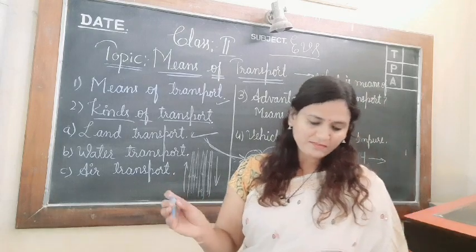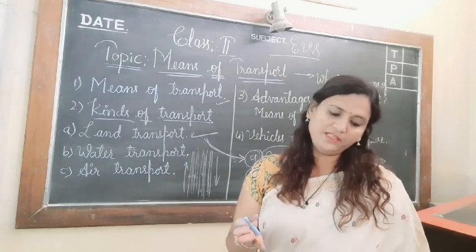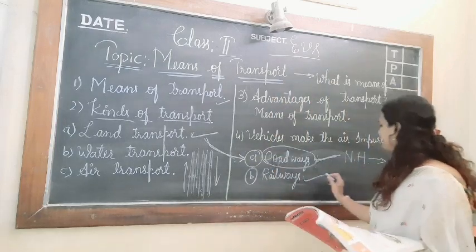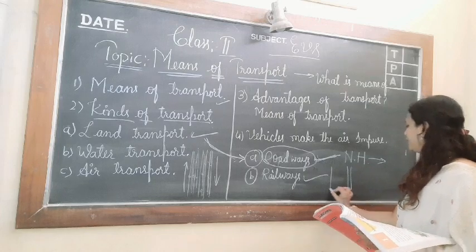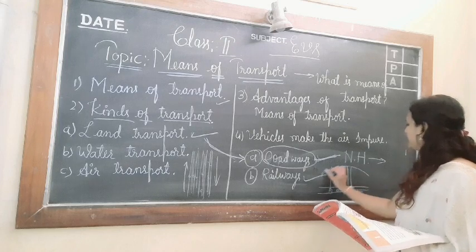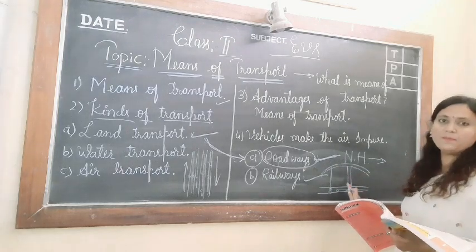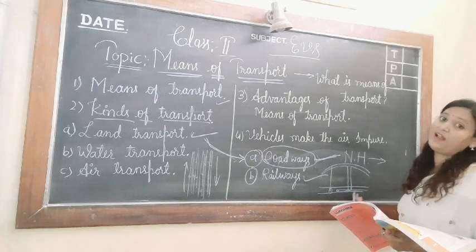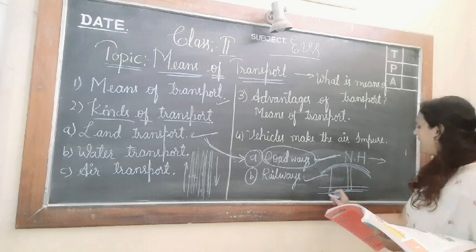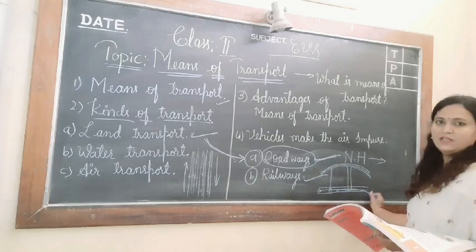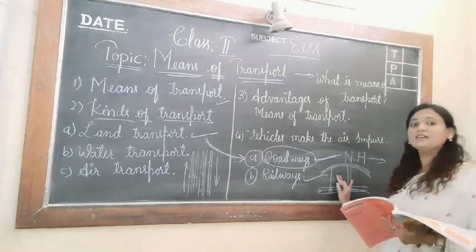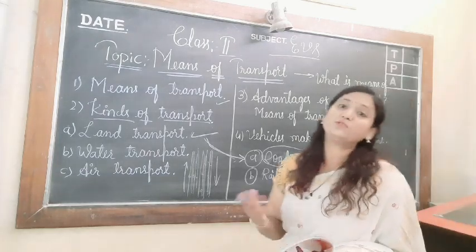What do you know about a flyover? It looks like a bridge. It will be like this. It will be like a bridge, but down below the buses will be traveling and up above also the buses will be traveling. So this is called a flyover. The buses will be traveling from here to here, and here also the people will be traveling. So this is called a flyover. You can find more flyovers on the city sides, in our metro cities.